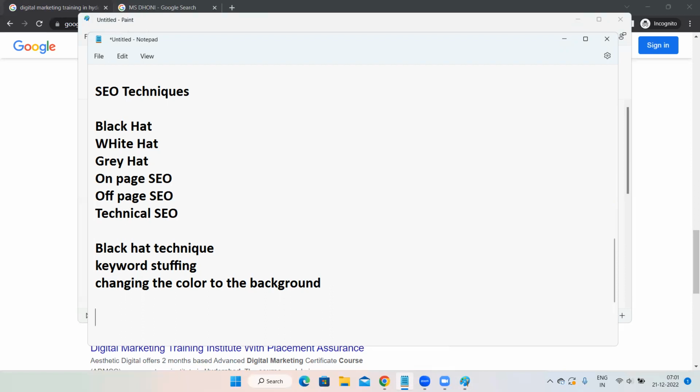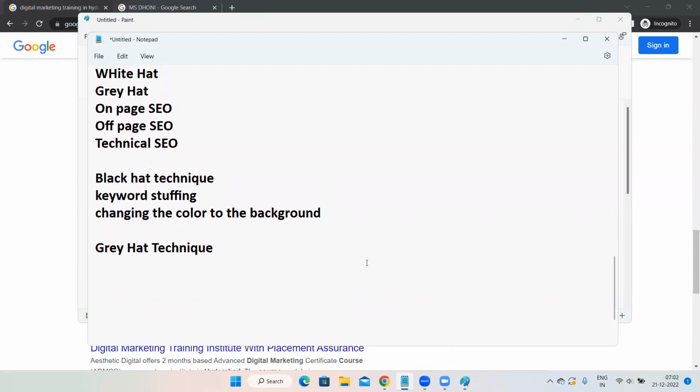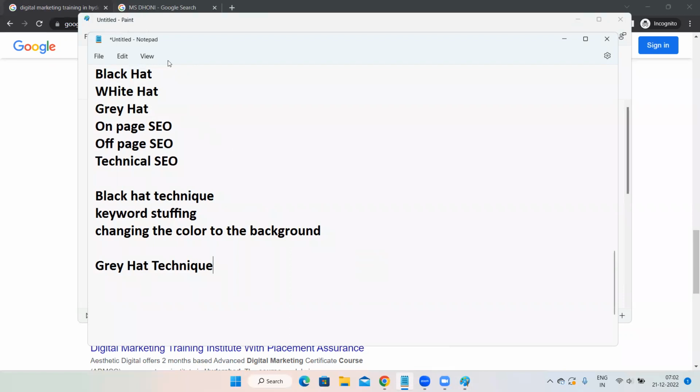Then let us talk about gray hat technique. Black hat technique is a technique which you should never perform. Gray hat technique is a technique, it is up to your luck. Black hat is a bad technique. White hat are really good techniques which you should perform to bring your website on top of SERP. Whereas gray hat is neither bad nor good. It is in between. It is up to you. If you want to perform, perform. If you do not want to perform, please don't perform gray hat technique. You can take your own risk. That is gray hat technique.